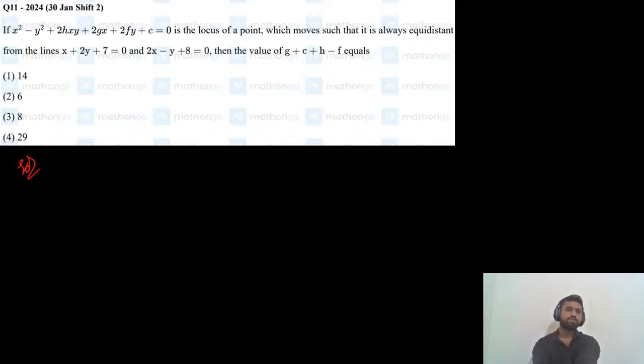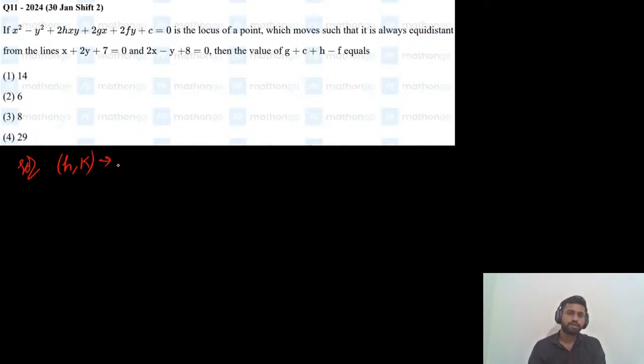If x square minus y square plus 2hxy plus 2gx plus 2fy plus c equals 0 is the locus of a point which moves such that it is always equidistant from the lines. So this is a locus question, very simple. What is the first step to solve locus questions? We need to assume h comma k as a point on the locus. So let us assume h comma k.